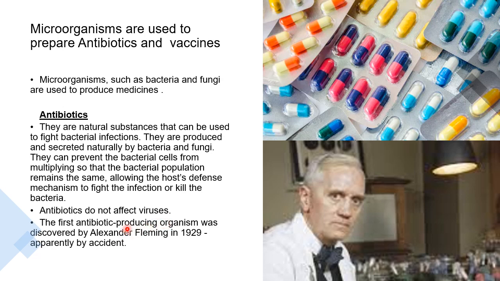What happened? He was working in his laboratory on a bacteria named Staphylococcus. So what did he find? He found that there was a little green mold developing on the dish on which this bacteria was being kept.